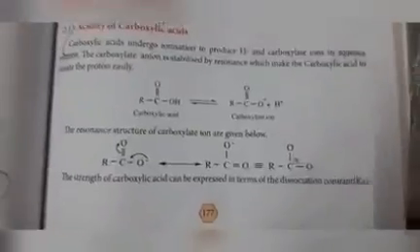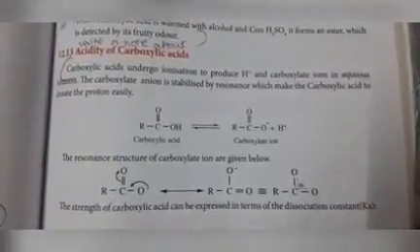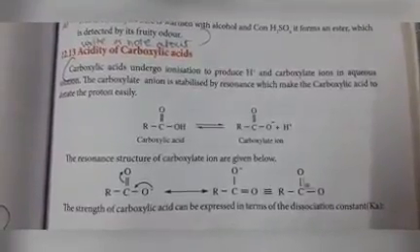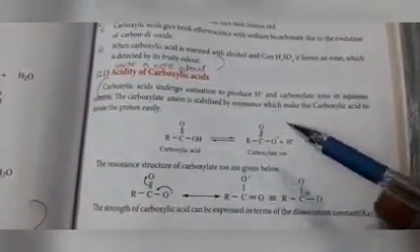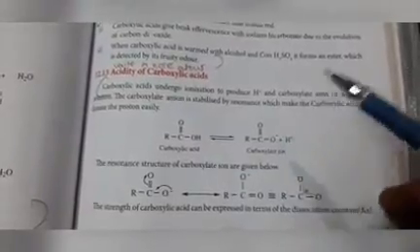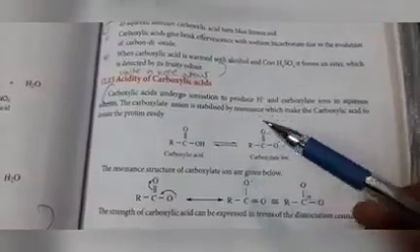Next one, acidity of carboxylic acids. Carboxylic acids undergo ionization to produce H plus and carboxylate ion. So, this is carboxylic acid. If it is ionized, it will give H plus and the remaining RCOO minus ion in aqueous solutions. So the carboxylate anion is stabilized by resonance.